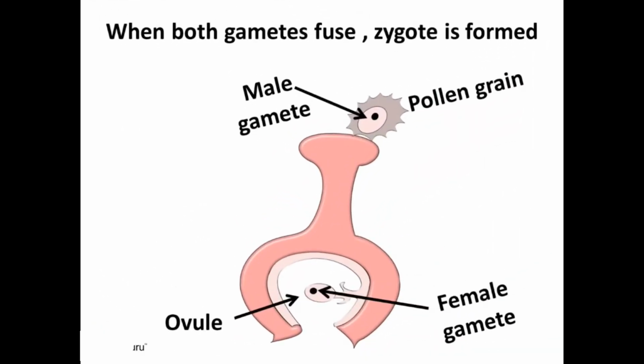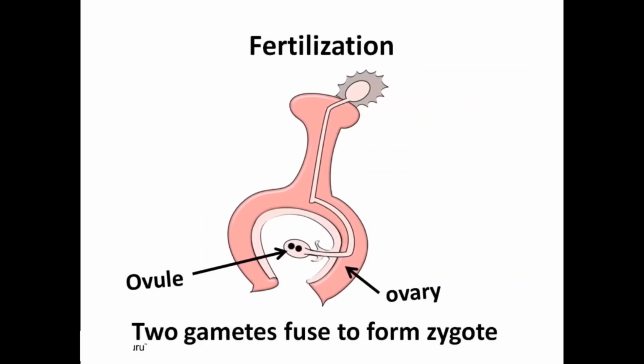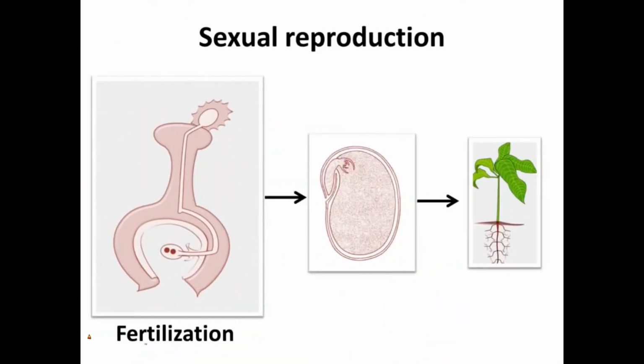So when the two different types of gametes fuse, the zygote is formed, and this zygote grows into an embryo. As the pollen grain comes from the male part of the flower, it consists of the male gamete, and the ovule consists of the female gamete. This process of fusion of the male gamete and female gamete to form a zygote is called fertilization. The zygote is formed due to fertilization. Then the zygote develops into an embryo, and then the embryo into the baby plant.